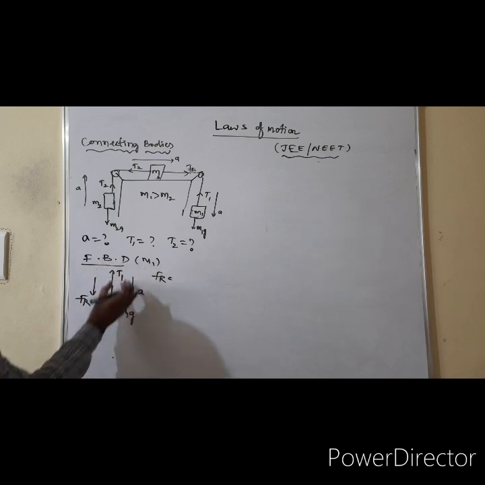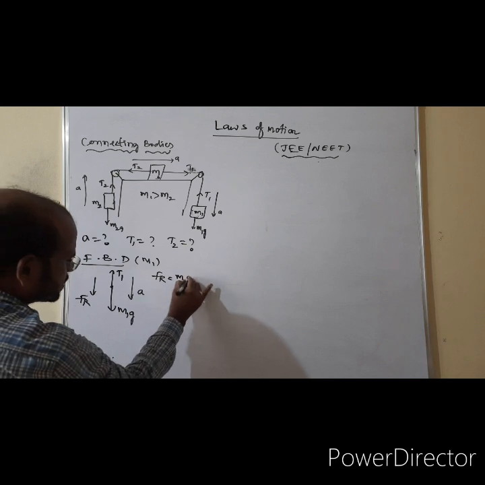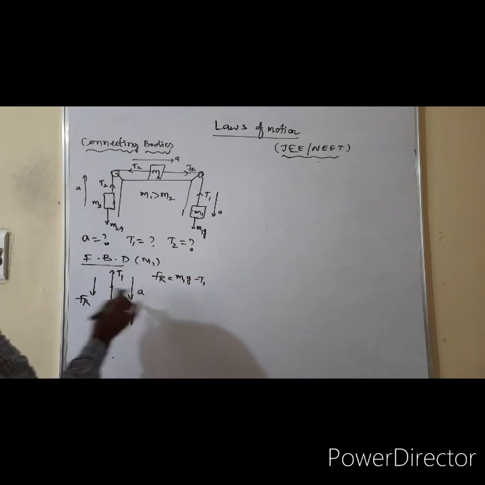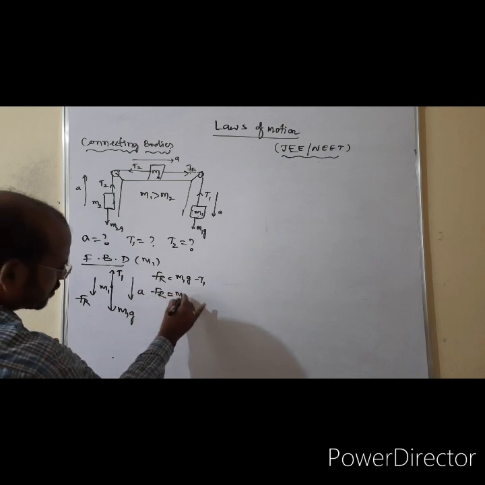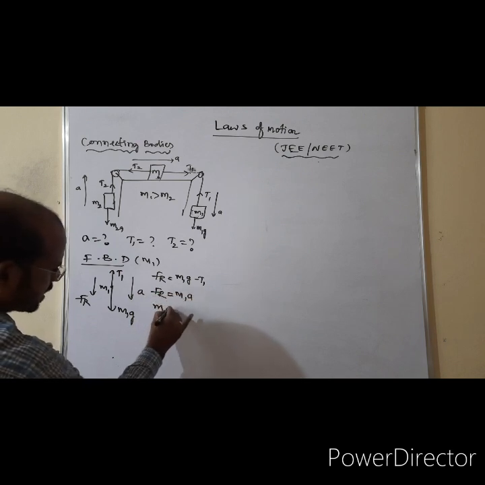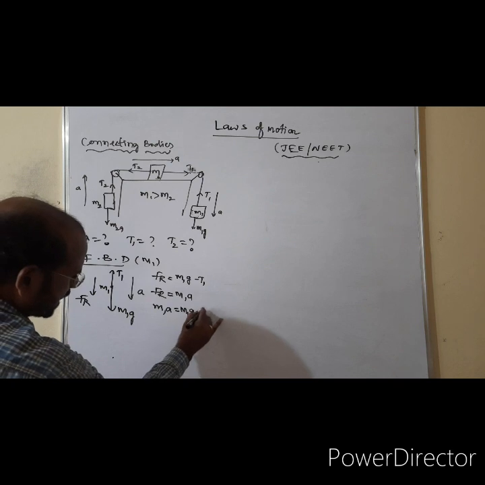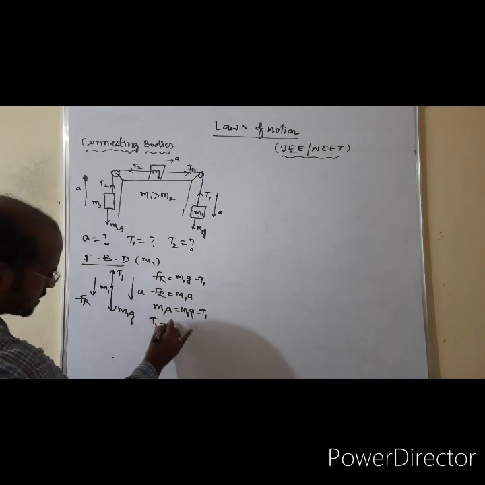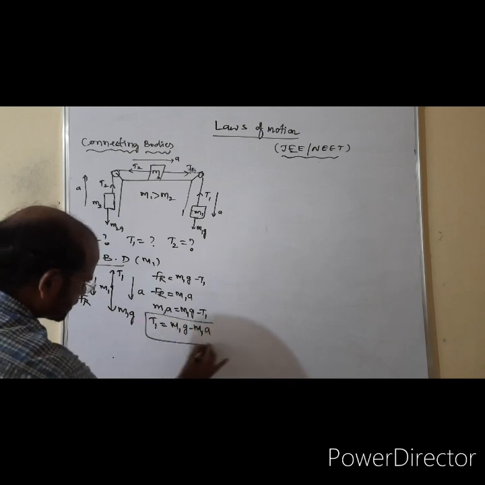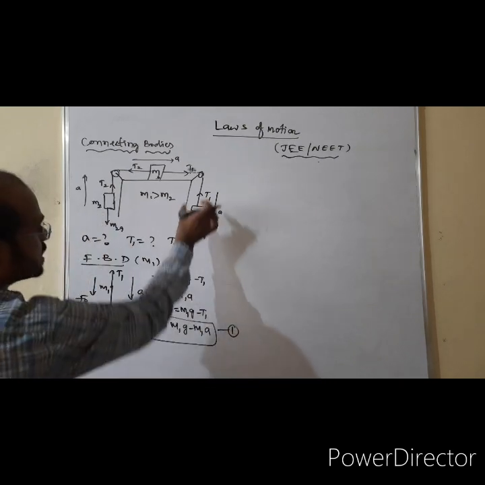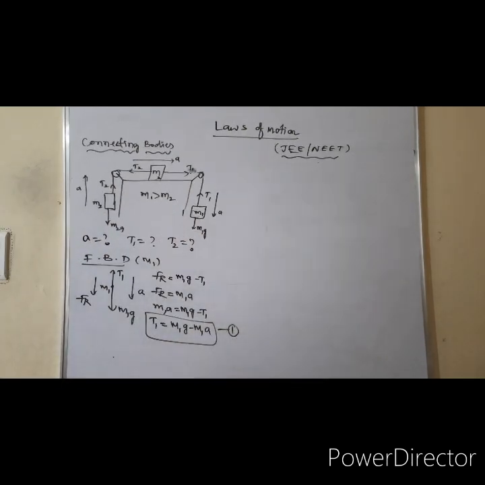That means here M1G is greater than T1. So you write M1G minus T1. But the M1 block is accelerating, so you write FR is equal to M1A. Then M1A is equal to M1G minus T1. From this, T1 is equal to M1G minus M1A. This is expression 1, which you write by using one free body diagram.